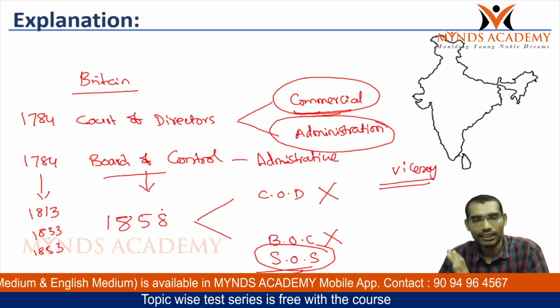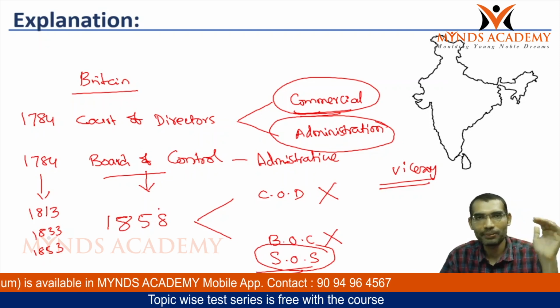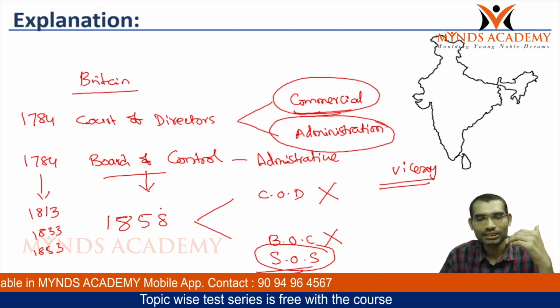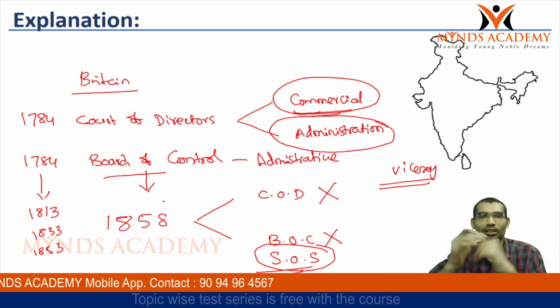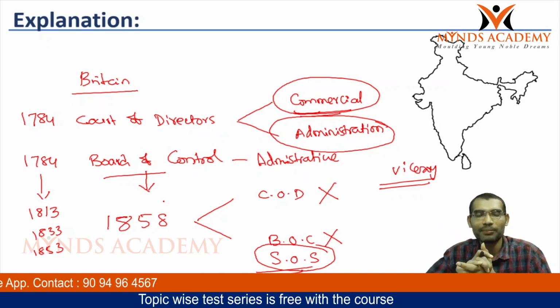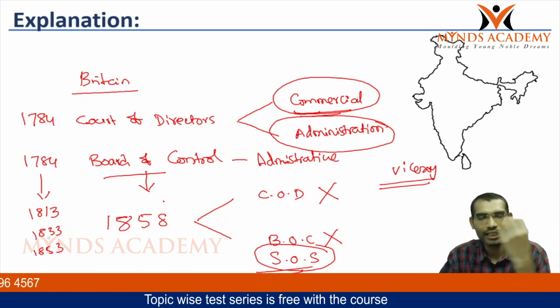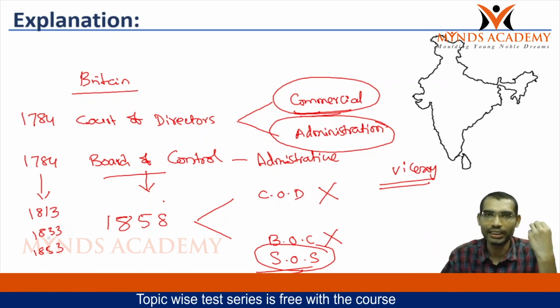After 1858, both the court of directors and the board of control, both bodies were eliminated. A new post called Secretary of State was created, and the Secretary of State became the link between the British government and the Governor General of India.